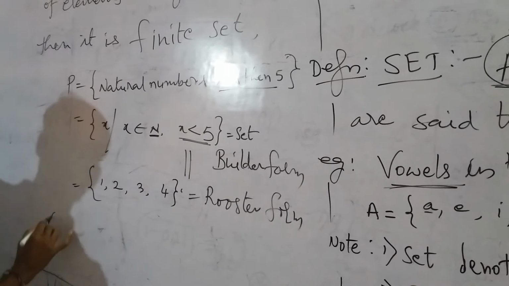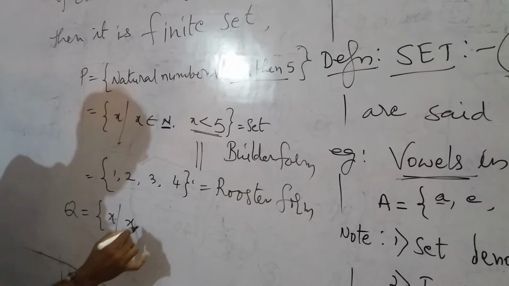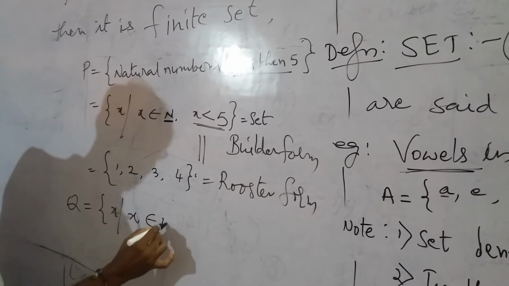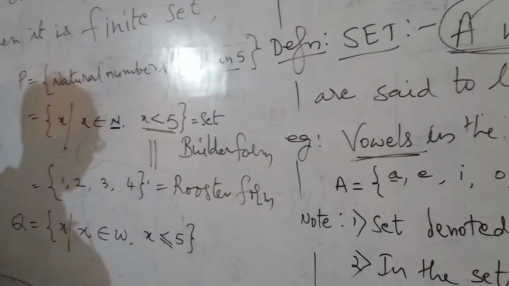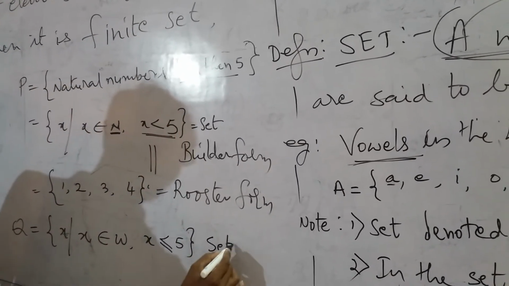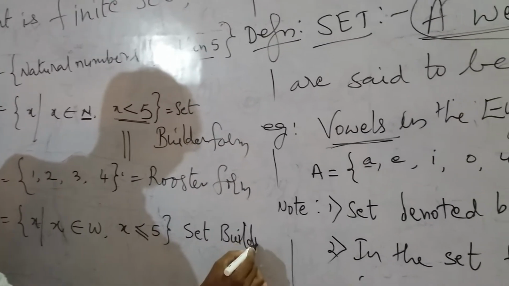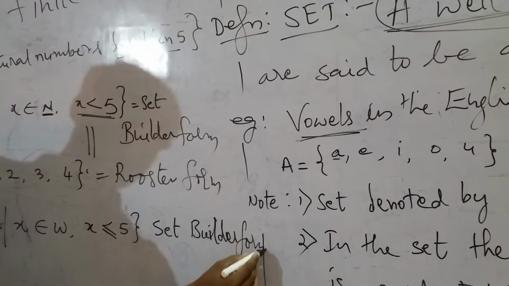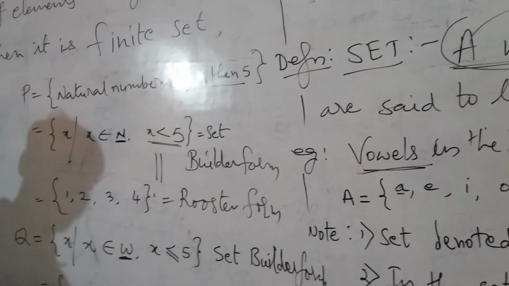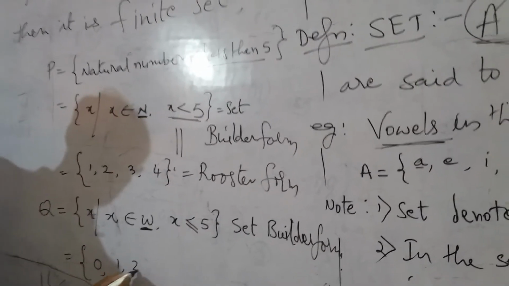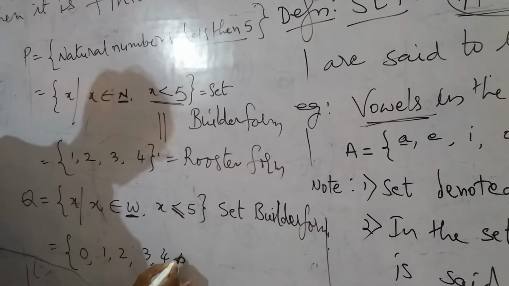For example, the same example, set Q, with the same condition: X such that X belongs to W, whole numbers, X is less than or equal to 5. Now this is set builder form. Here the condition is whole numbers. W means whole numbers. We know that whole numbers start with 0, 1, 2, 3, 4. Here equal to is also given, that's why 5 is also selected.